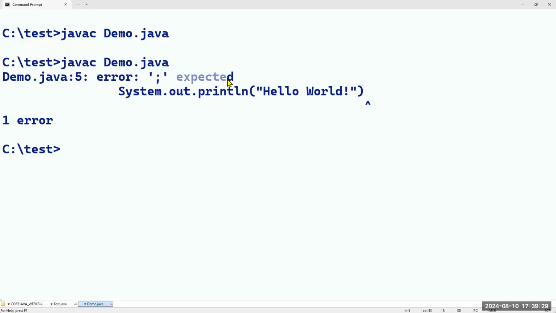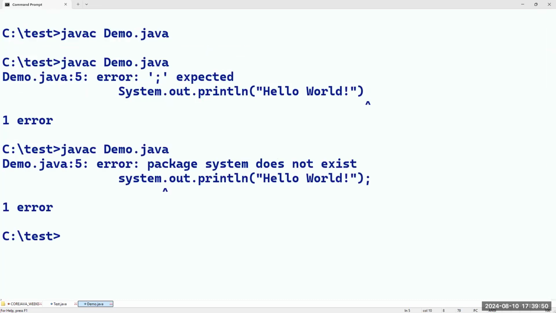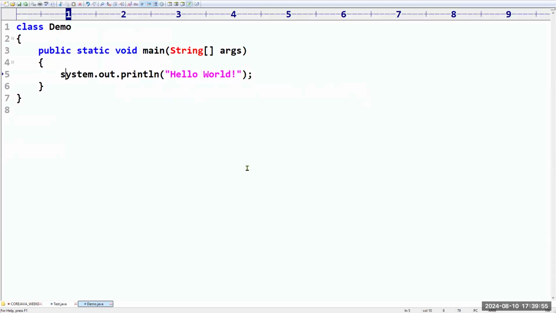Semicolon is expected. Boss, I am expecting a semicolon at the end. Can you please insert that semicolon? Like that it is telling. Sir, I have taken a small s instead of System. Sir, I told already, there is one predefined library with the name in capital letter. If you take a small letter, what will happen? It is going to raise an error. There is no package with the name system. Like that, we are going to get an error. So how to detect those errors, if you learn the programming language, you will get it very clearly. This is another version of a Java program which will execute in any version.